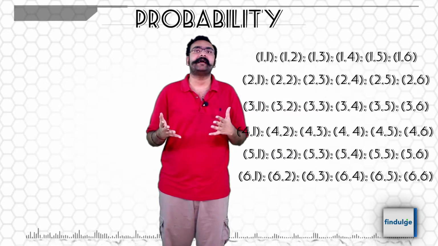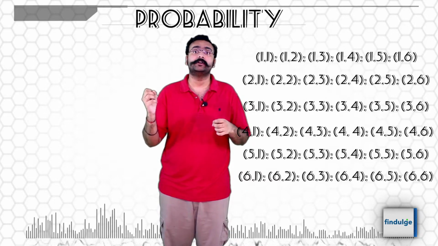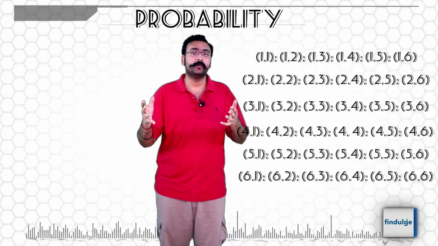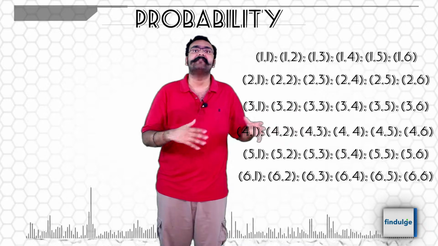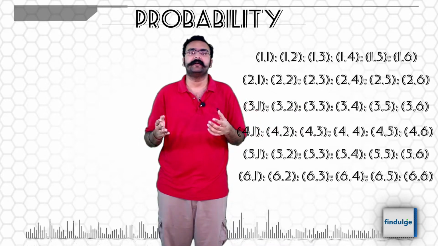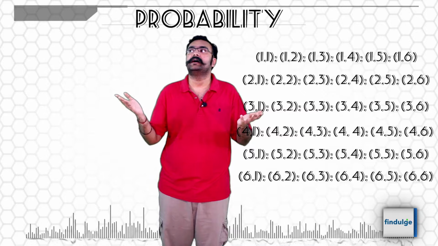Finally, sometimes they don't ask you about the throw itself. They might ask you the total of the throw. Again, for Ludo and Snakes and Ladders, we move by the total of the dice. Now, if I throw 2 and 5, I will move by 7 places, not by 2 or 5. So they can say how many cases or what is the probability of throwing a sum of 9.